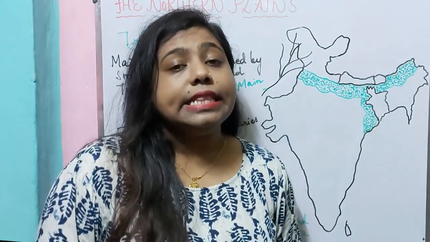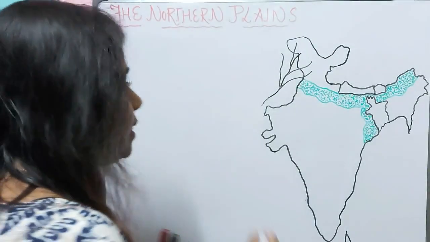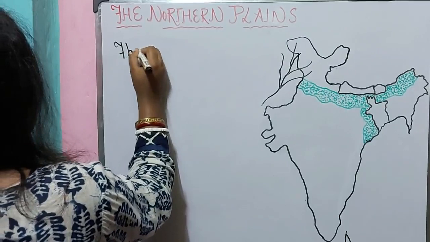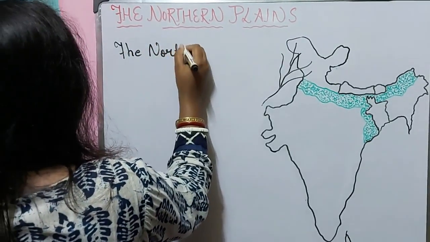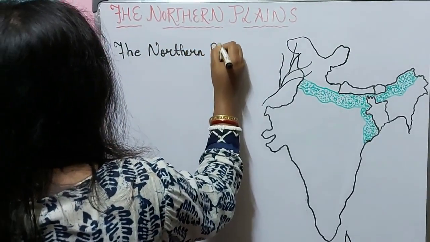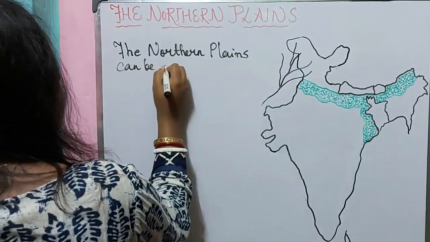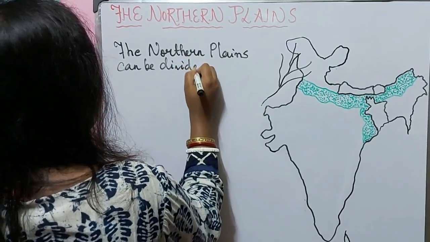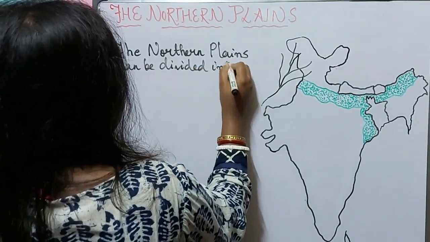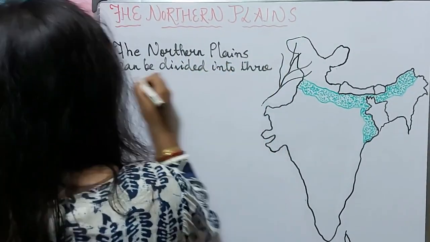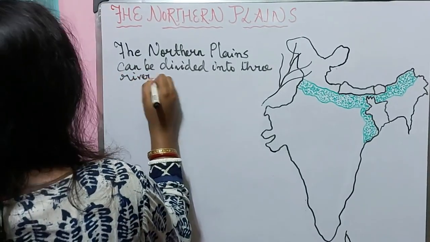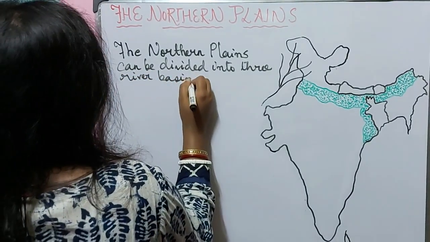Now let us see into how many river basins the northern plains can be divided. The northern plains can be divided into 3 river basins.